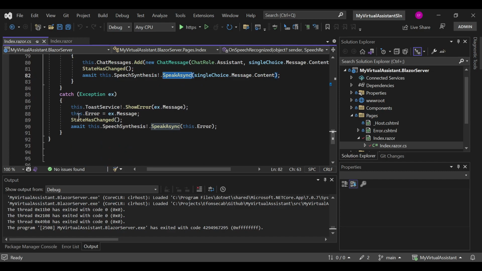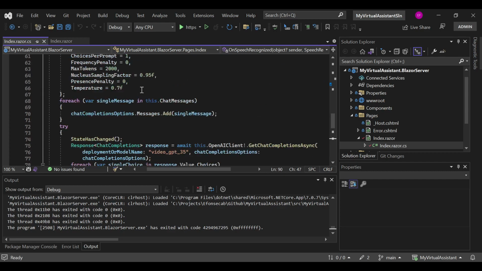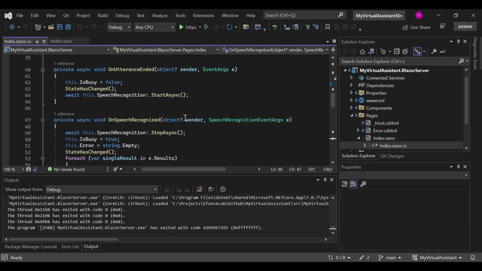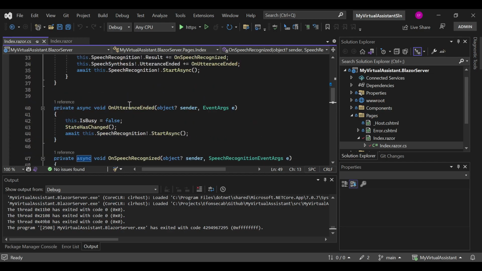Then we add the usual exception handler, right? And we will also send an error to the speech synthesis service so we can listen to that audio too. Now, something really important, remember that one of the things that we did in here was stopping the speech recognition, right? So we need to start it again. So in here we have the event handler for the utterance ended, right?